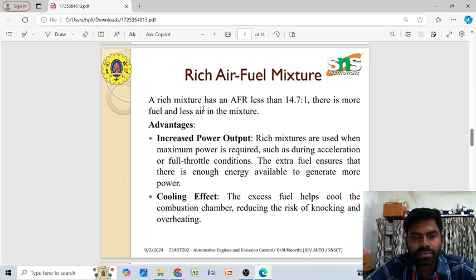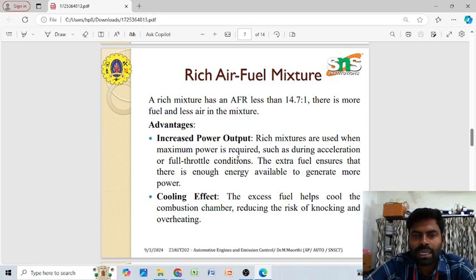The advantage of the rich air fuel mixture is increased power output. In the rich mixture we have an abundant quantity of fuel available, so that we can get a higher amount of power during the combustion process. When combustion takes place, more fuel starts to burn.